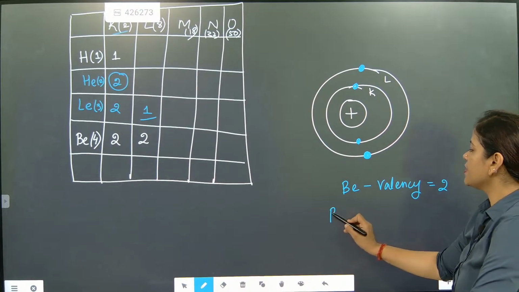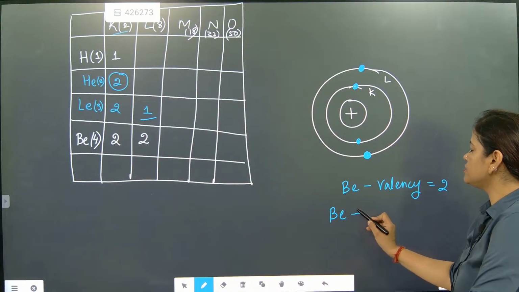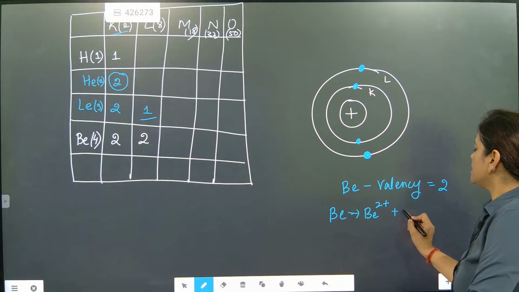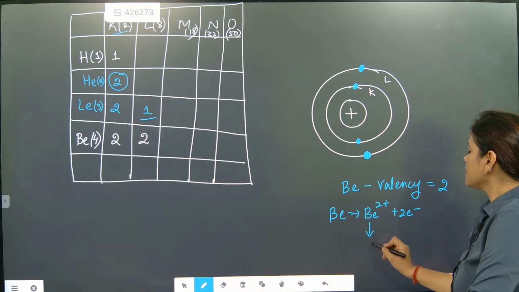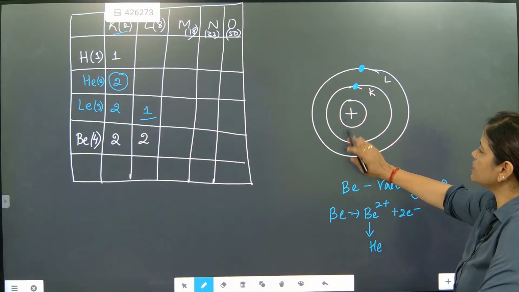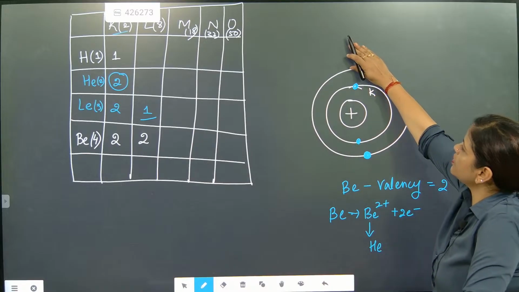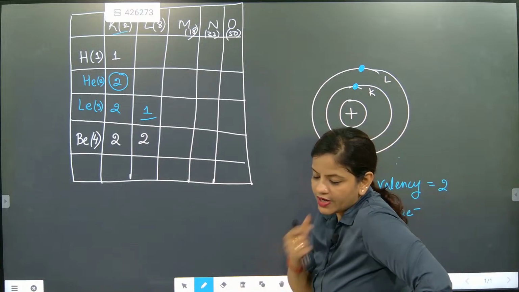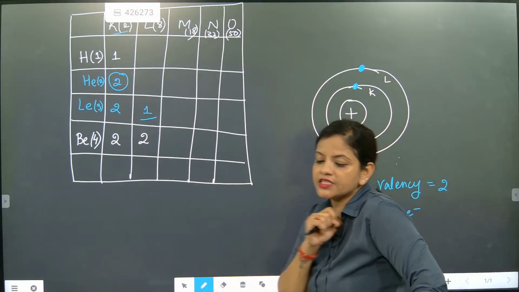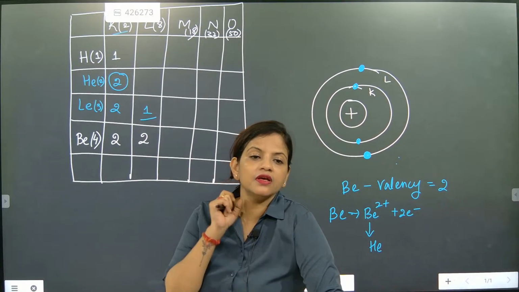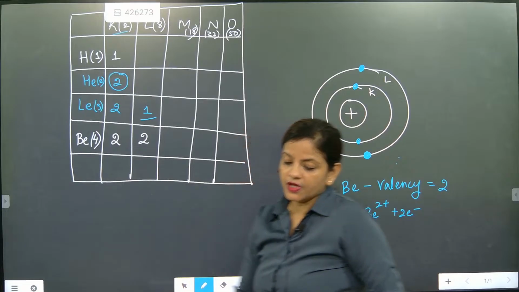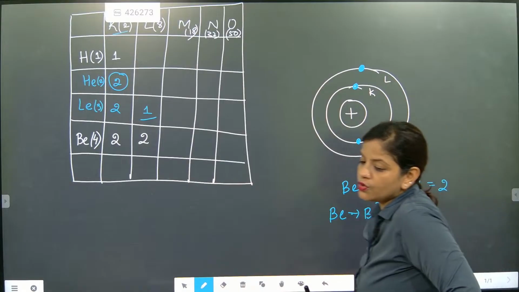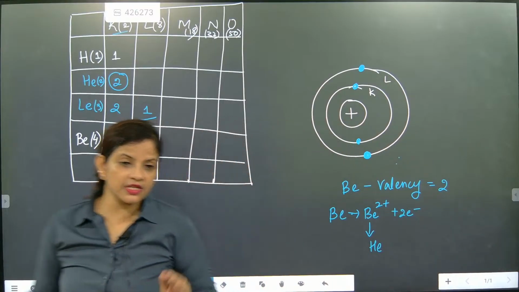So if beryllium will lose 2 electrons, whom will it look like? Helium. Because the outer two electrons will not be there. So it will look like helium. Understood? So it will gain the nearest noble gas configuration, helium. So definitely its valency is 2. Till here is it clear, beta? Till here it is clear.